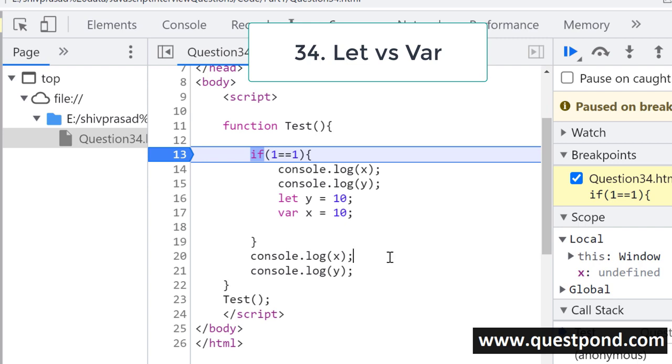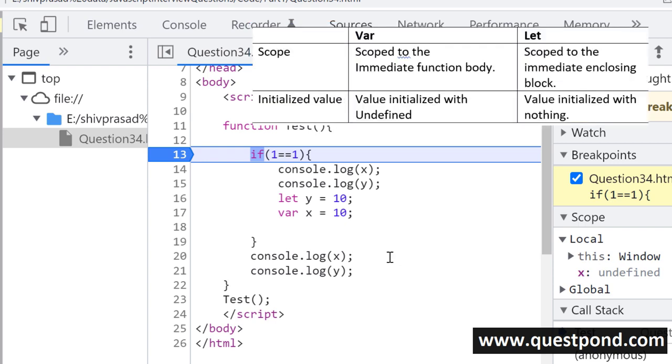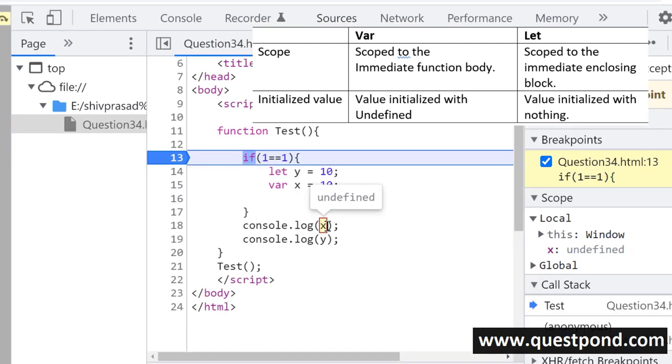So I feel personally that two big differences should come out, or rather I will say every interviewer at least expects two big differences. The first one is the way scoping rules are in var, and the second one is the way variable initialization happens between var and let. So first difference is around the scoping rules, and the second difference is around the way variables are initialized and declared. So let's first start with scoping rules.